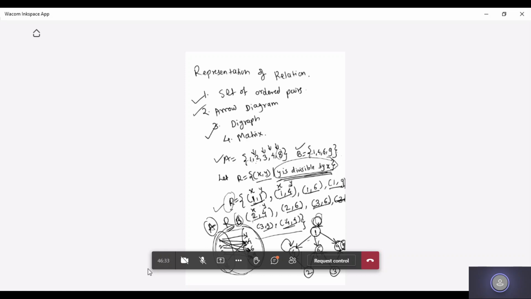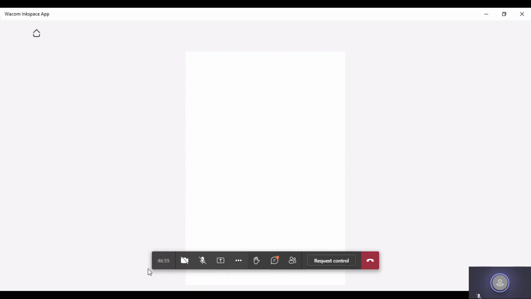So what you need to do, students, whenever you get R, try to get the nodes for each and every element in R and try to connect each with its pair. That's it. And finally, you will get the diagram. So simple it is. And the next one is the matrix. I hope you are drawing it and writing it in a notebook.